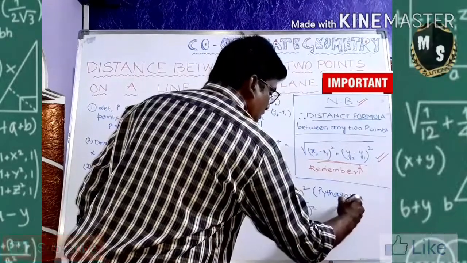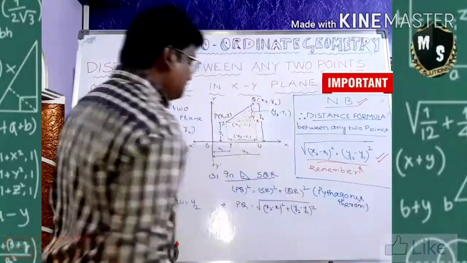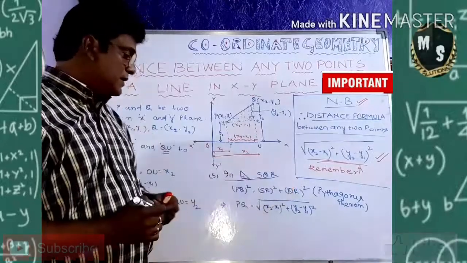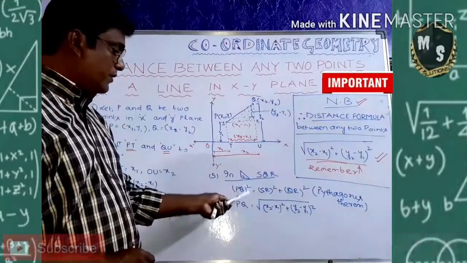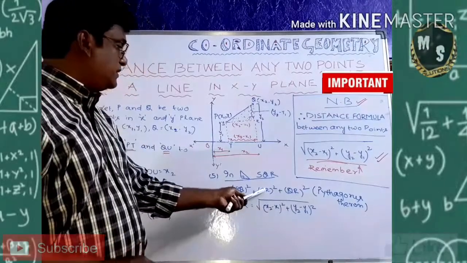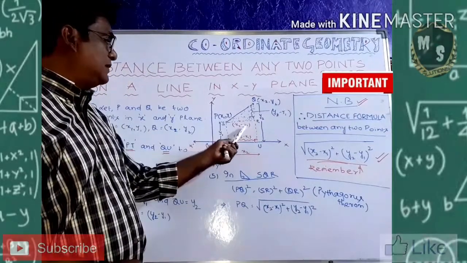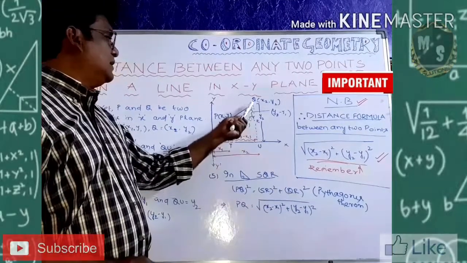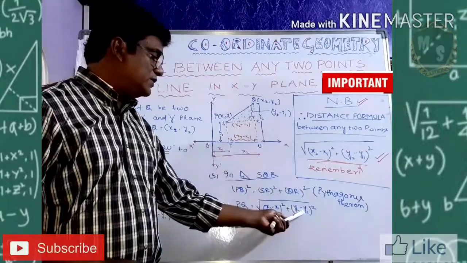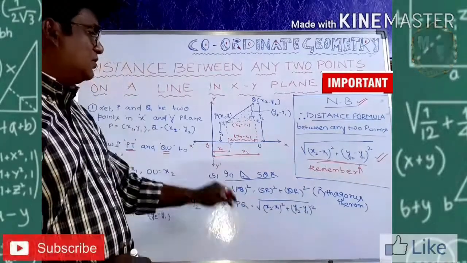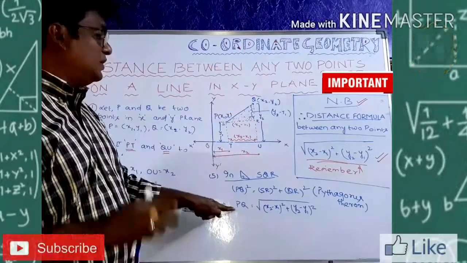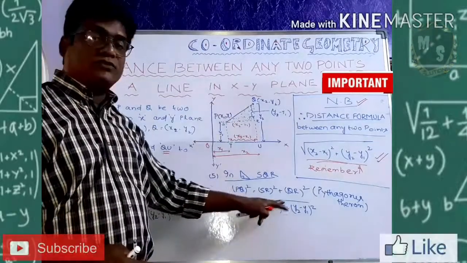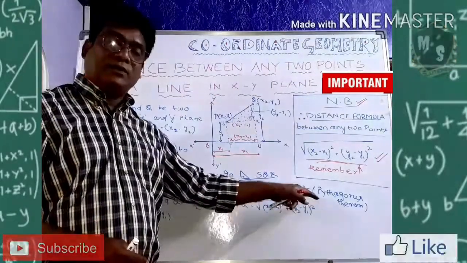Pythagoras theorem. So now in Pythagoras theorem you understood the hypotenuse square is equal to base square plus the perpendicular square. So what is PQ? The square will come to this side as square root. What is SR? SR is x2 minus x1 whole square plus, what is QR? QR is y2 minus y1, y2 minus y1 whole square. So this is the distance between P and Q. PQ, the distance we want to find. Now the distance came: PQ is equal to the square root of x2 minus x1 whole square plus y2 minus y1 whole square.